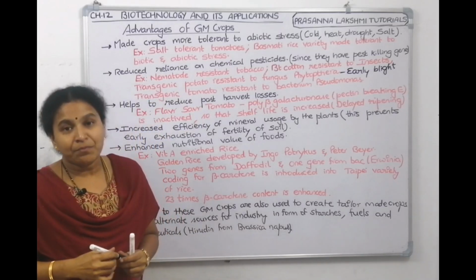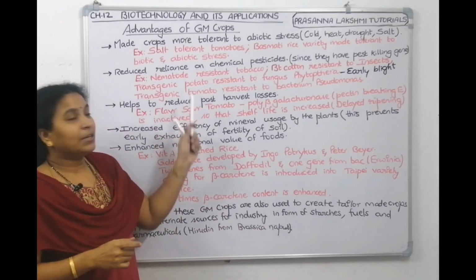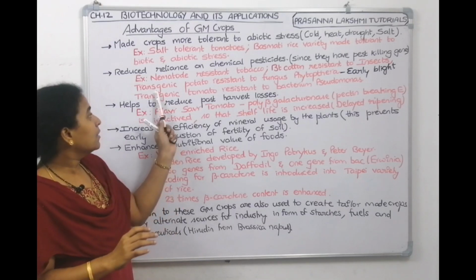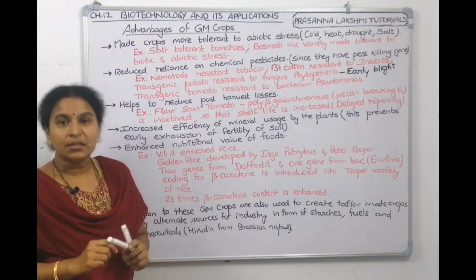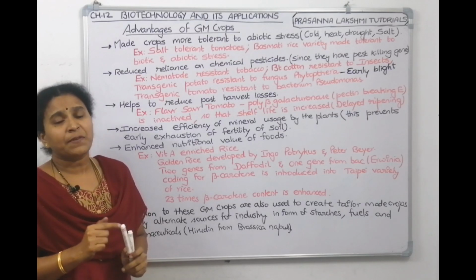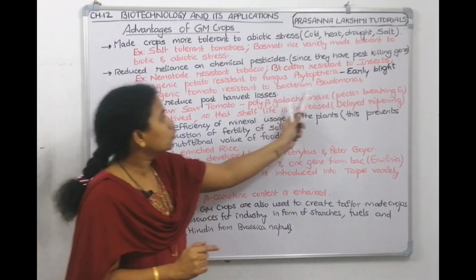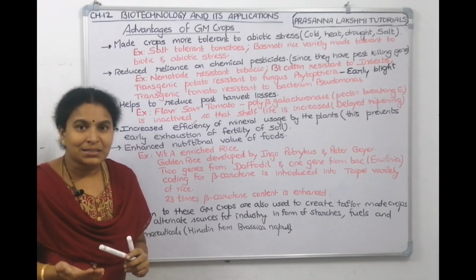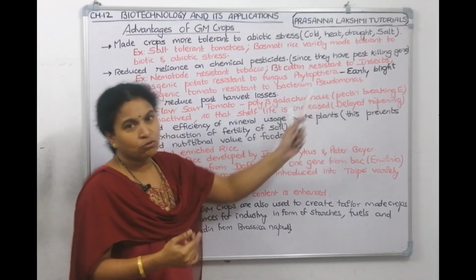Now, we have made a transgenic potato which shows resistance towards the fungus. Fungus cannot survive in this transgenic potato variety. In the same manner, tomato gets infected by a bacteria called Pseudomonas. Now, we produced a tomato which gains resistance against this bacteria Pseudomonas.